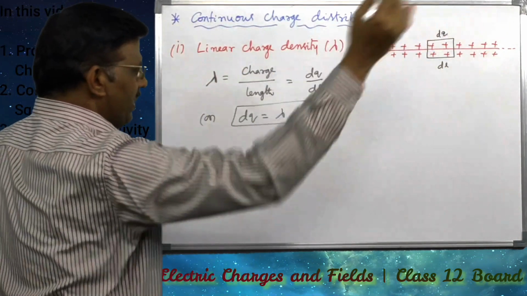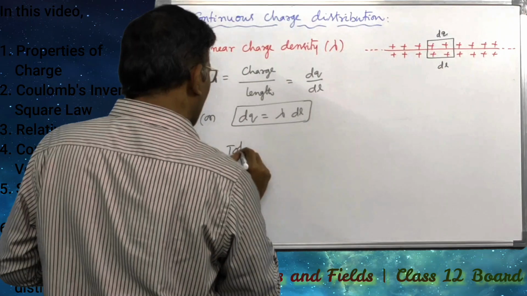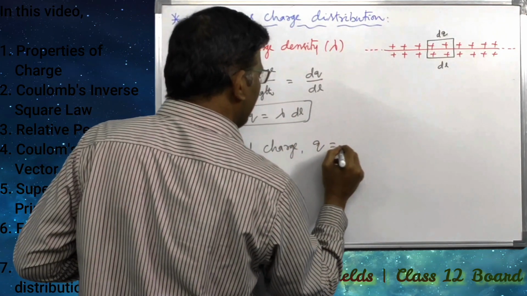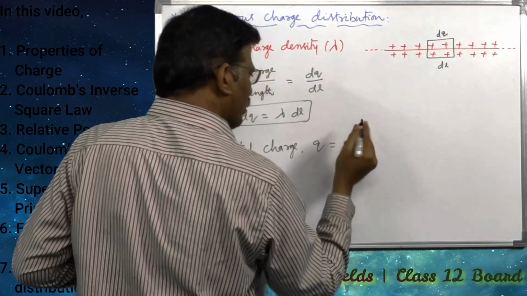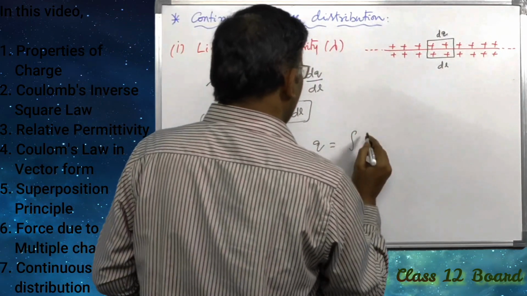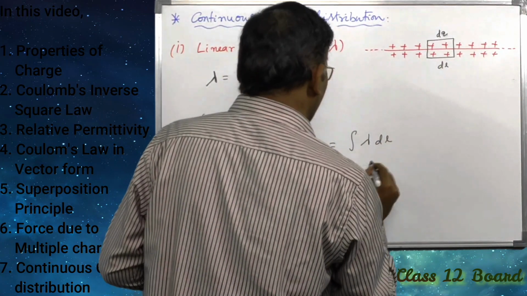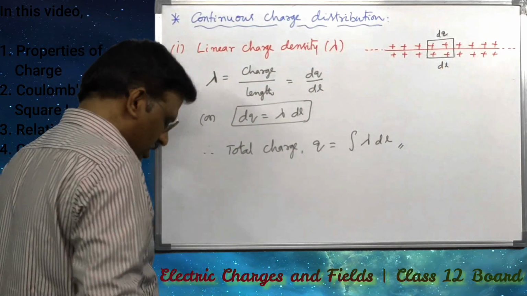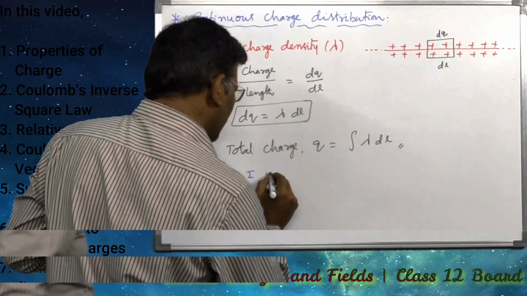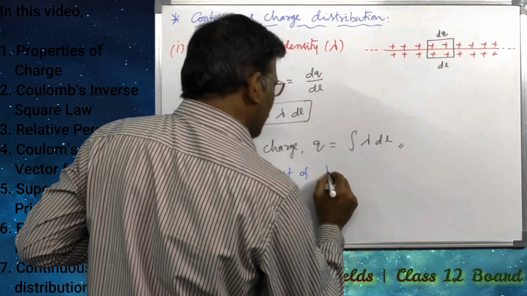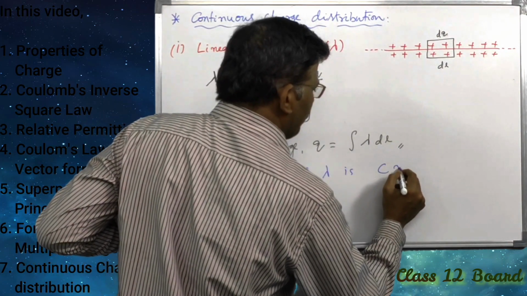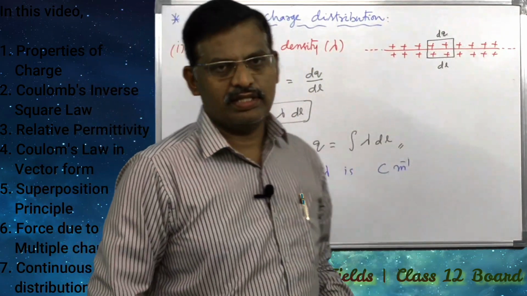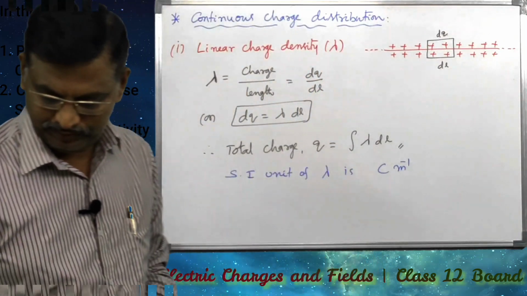So for the total wire, the total charge q can be written as integral 0 to L of lambda into dl. This is the unit of linear charge density. SI unit of lambda is coulomb per meter. SI unit of linear charge density is coulomb per meter.